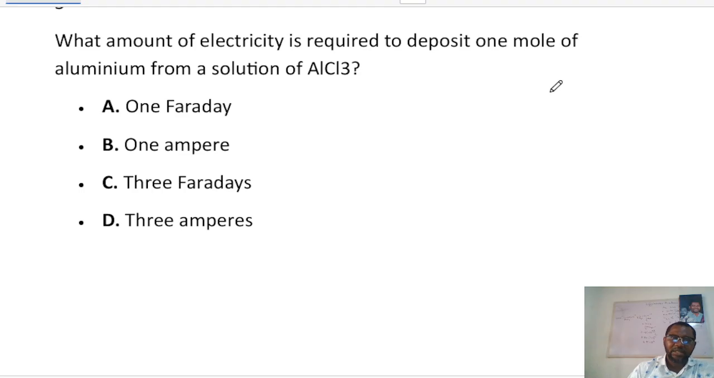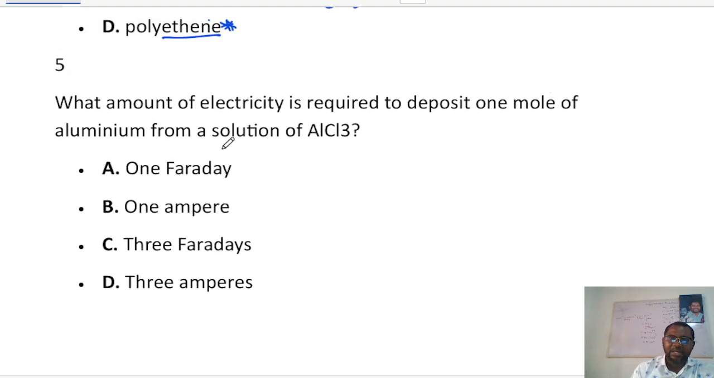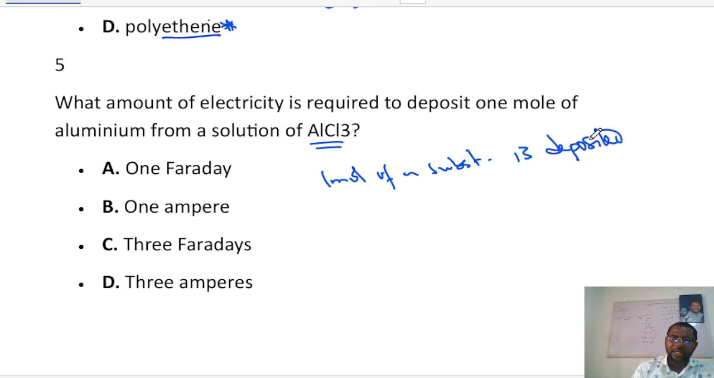Now the other one, number 5, says, what amount of electricity is required to deposit 1 mole of aluminium from a solution of aluminium chloride? Okay, 1 mole of a substance is deposited by nF quantity of electricity. That's the rule. 1 mole of a substance is deposited by nF quantity of electricity.